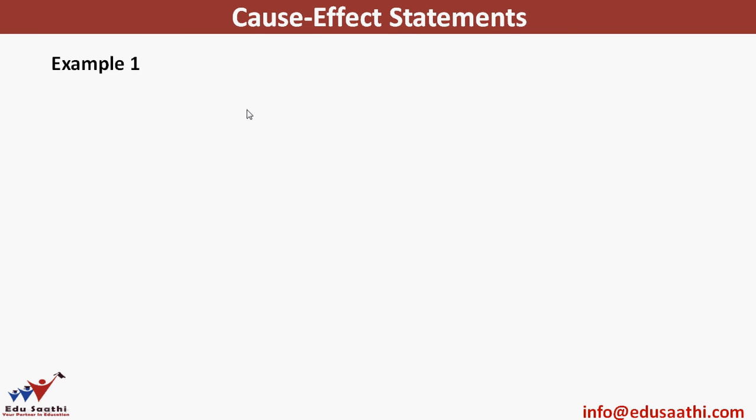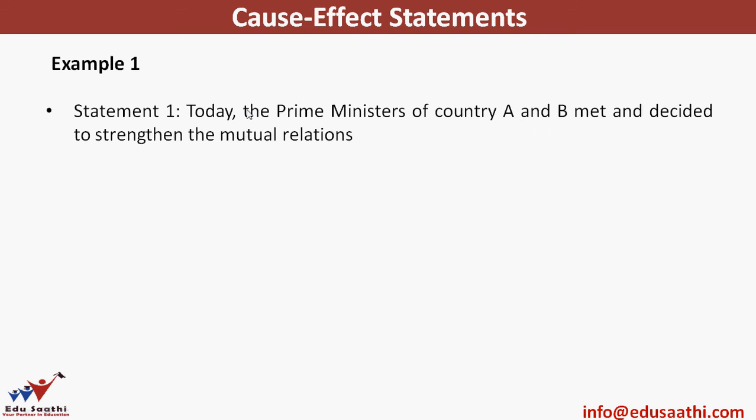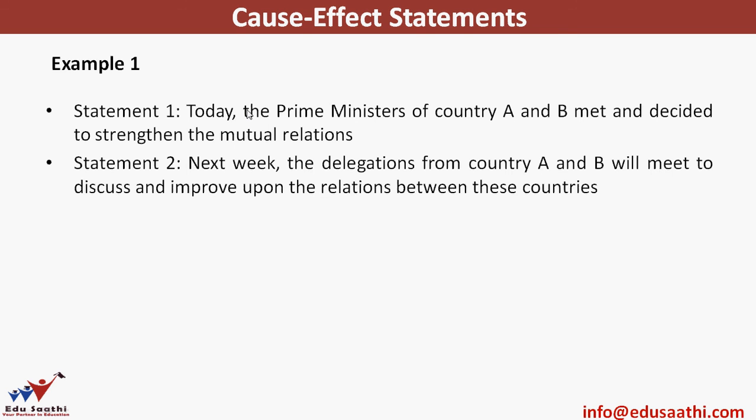Okay, let's look at a few examples. Statement 1 says, today the prime ministers of country A and B met and decided to strengthen the mutual relations. Another statement says, next week the delegations from country A and B will meet to discuss and improve upon the relations between these two countries. So you need to find which is a cause statement and which is an effect statement, in case there is a relation between these two statements. Now you can see in the given timeline, today something has happened between country A and B, and next week something is going to happen between A and B.